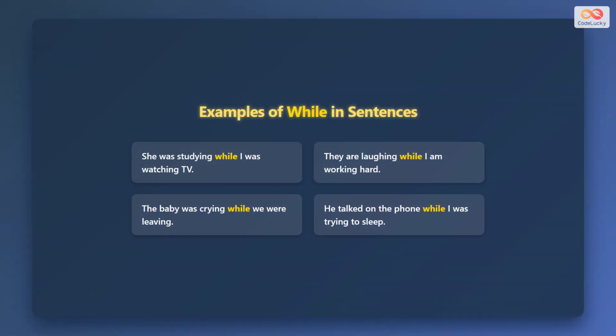Listen to these examples. She was studying while I was watching TV. They are laughing while I am working hard. The baby was crying while we were leaving. He talked on the phone while I was trying to sleep. Notice while connects two ongoing actions.